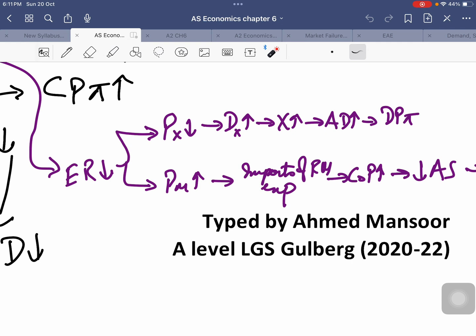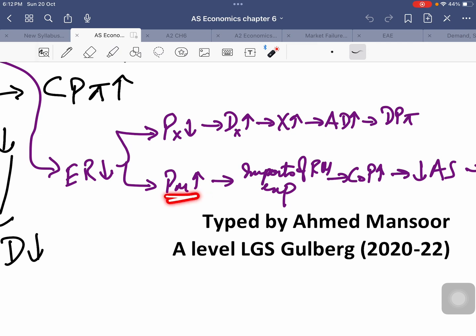But exchange rate depreciation can cause another type of inflation, that is imported inflation and cost push inflation. How so? When the exchange rate falls, when our currency is becoming cheaper, the goods that we are importing from abroad are becoming expensive for our cheaper currency.